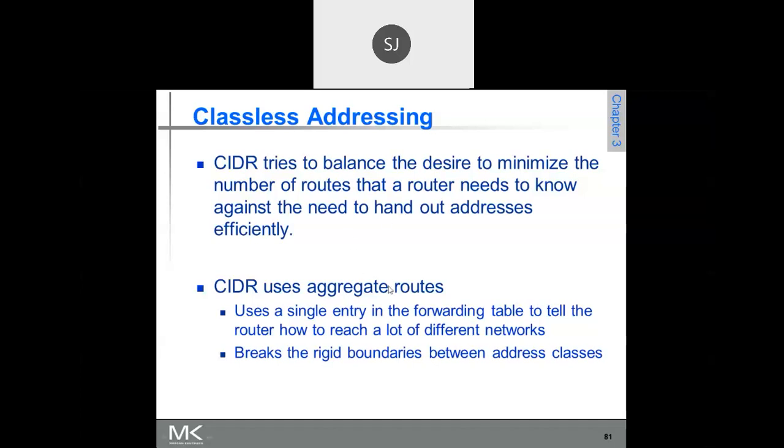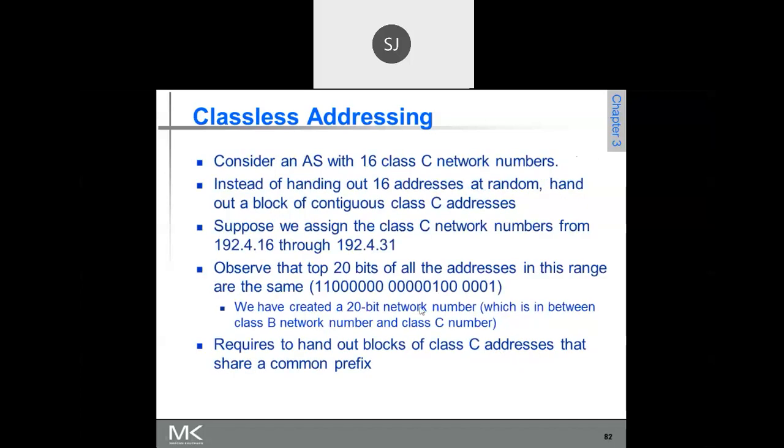So that is what is called route aggregation. It uses a single entry in the forwarding table to tell the router how to reach a lot of different networks. That means if there are multiple routes, all these routes are aggregated into one common route. So that is what is route aggregation. CIDR breaks the rigid boundaries between the address classes.